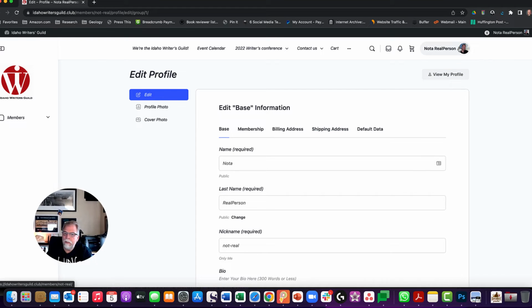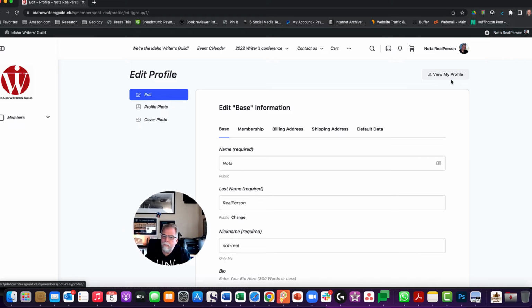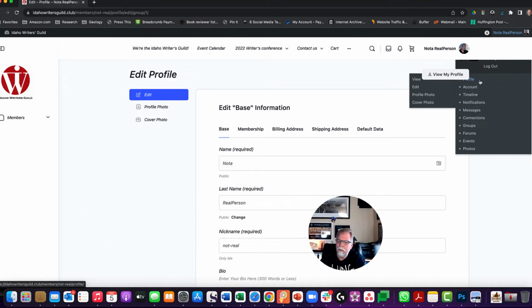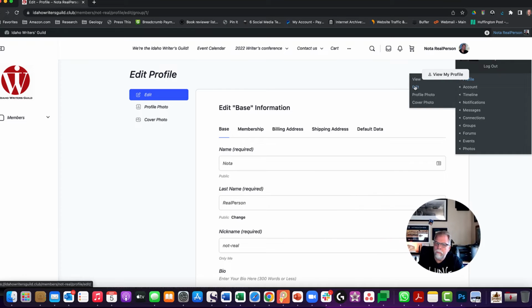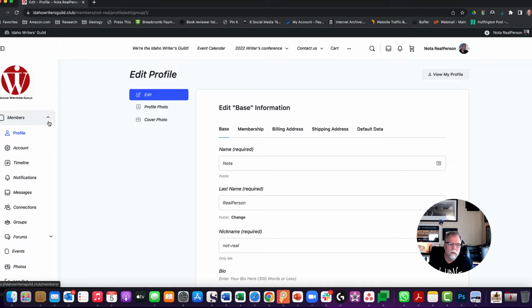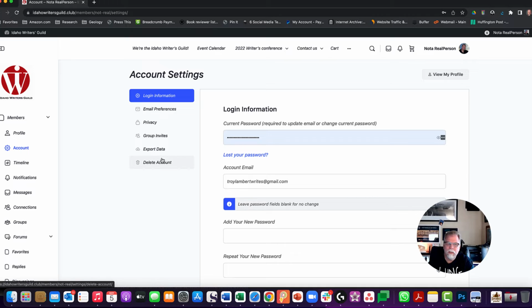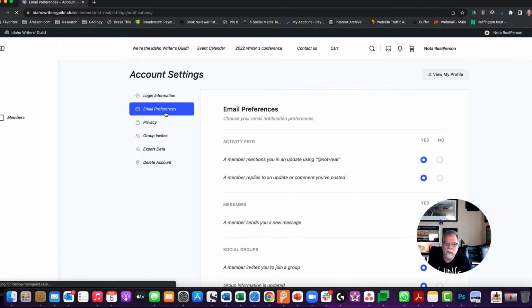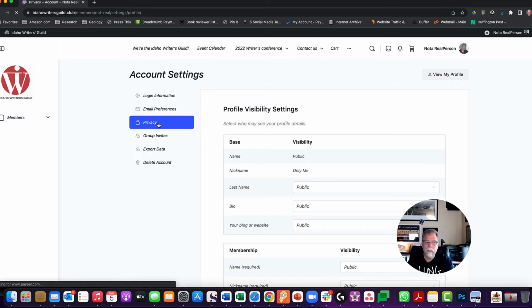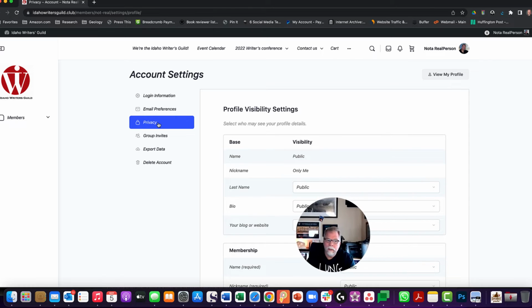And then when you go up here to your privacy, if I can get it to go here. Oops. I believe it's over on this side right here. You can go down to your privacy and you can decide your settings in your privacy, and you can decide what you want to be visible and what you don't want to be visible, including nothing at all. So you go down to your account settings. You can change your password once you're logged in here. You can actually change your email preferences, like when do you want to know when something happens on the Idaho Writers Guild website. But the primary thing we're going to look at here is privacy.